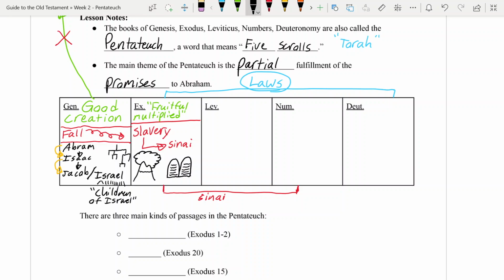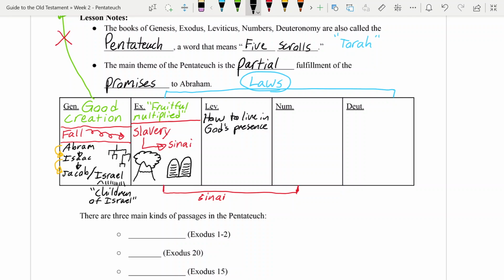So the book of Leviticus, which has a terrible reputation of being a really boring book that no one would ever want to read, but actually is very important for what it teaches us within the Pentateuch, it's all about how to live in God's presence.